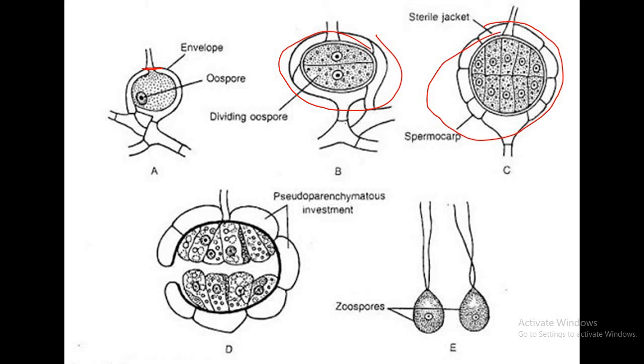After shedding, the spermocarp remains dormant. Under favorable conditions, the diploid nucleus of the oospore divides meiotically and forms 8 to 32 daughter cells. These cells metamorphose into biflagellate motile zoospores. After being released from the spermocarp, they form a new thallus, in the same fashion as zoospore formation in asexual reproduction. This was everything about the life cycle of a green alga, Coleochaete.